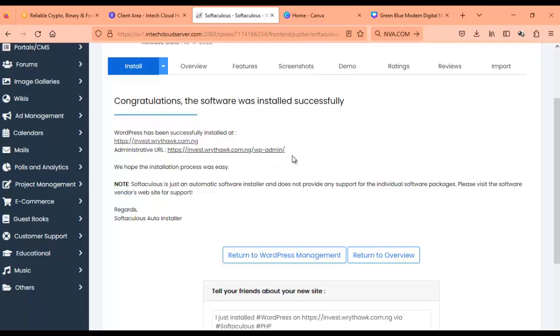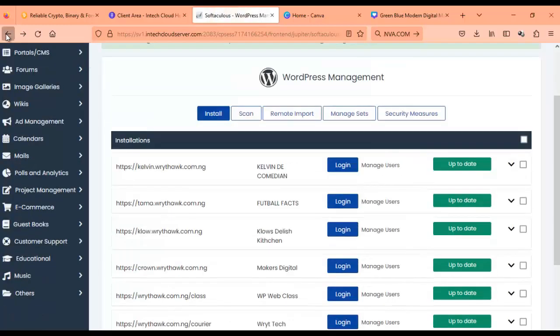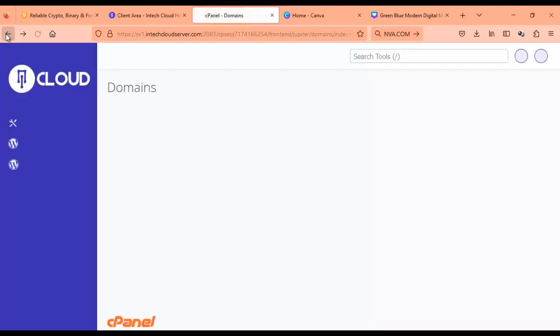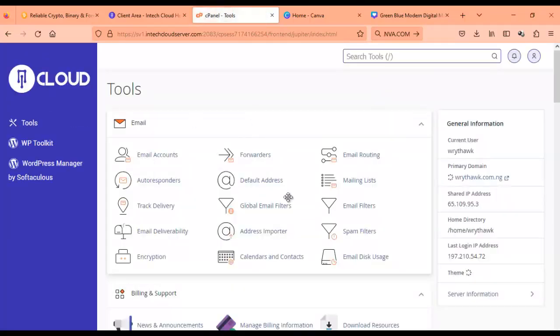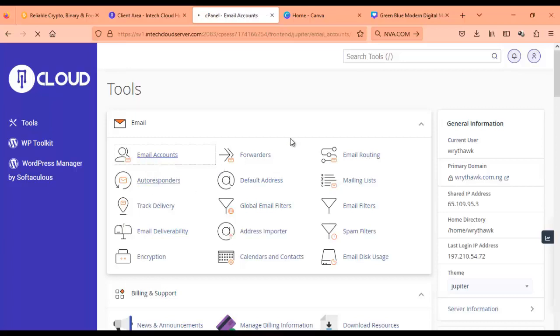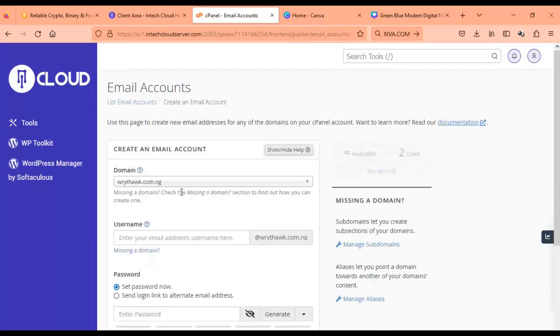Okay, now before we proceed, I'll show you how you can create an email for the domain you've created. So all you need to do is go back to your cPanel. When you go back to your cPanel, you see where you have email accounts. If you can't find it directly on the screen, you can go to search and find it. Then you see create. Tap on create. Then you see you already have this.